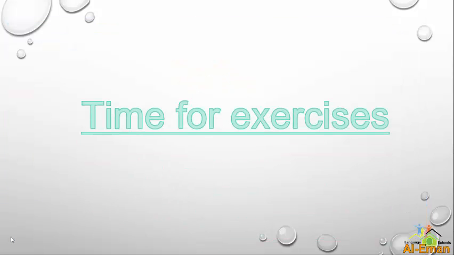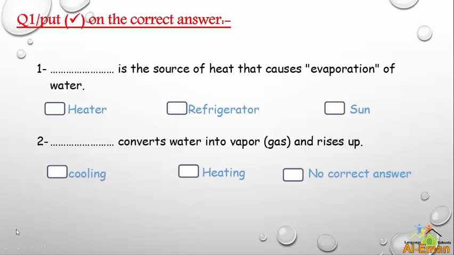Now, time for exercises. Question number 1. Put a tick on the correct answer. Number 1 is the source of heat that causes evaporation of water. Is it heater, refrigerator, or sun? Very good, it's sun. Number 2.